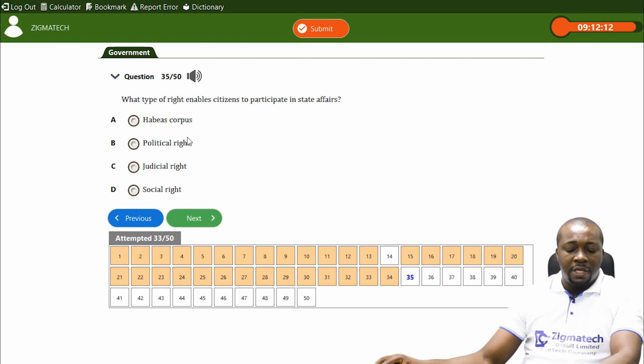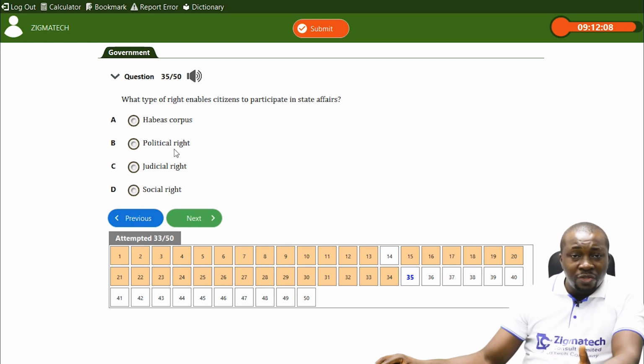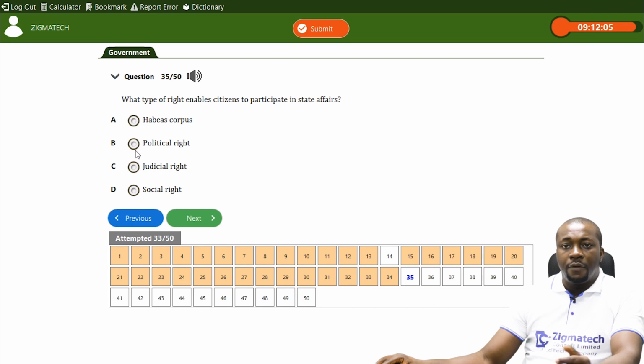That they cannot stay for a specific amount of time in police custody without being told what they have done. It is political right, where you talk about the right to participate in the affairs of the state, where you have franchise, the right to vote and be voted for. It's not judicial right, it's not a social right. So it is political right, where you have franchise.